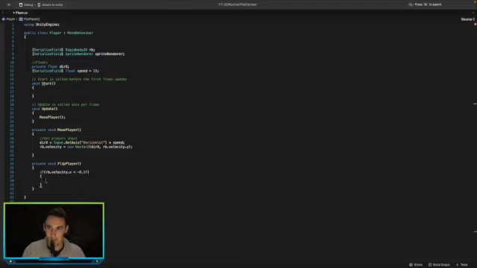Why is this not picking up? Let's try that again. Right, there we go. SpriteRenderer dot flipX is equal to true.